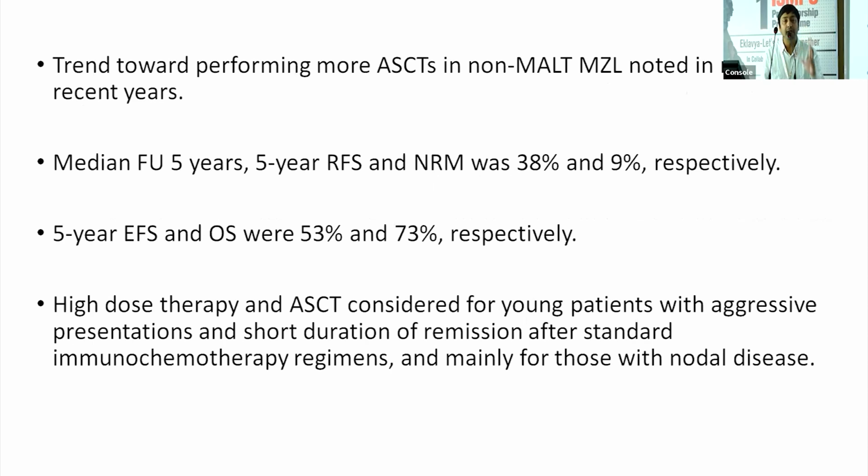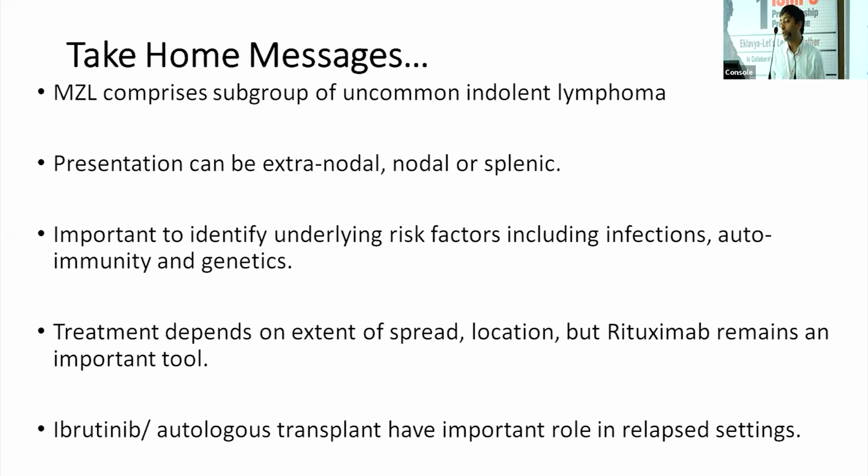But yes, it's an open debate, the role of autologous transplant in these types of lymphomas. But what we should restrict, and what we should convey to our mentees, is where it should be incorporated. That is the aggressive presentations of these lymphomas when they are more widespread, and the patients do not achieve a remission upfront after the upfront chemotherapy. Maybe 2 salvage lines have failed, and if there is mainly a nodal involvement. So these are the common places where we should incorporate this.